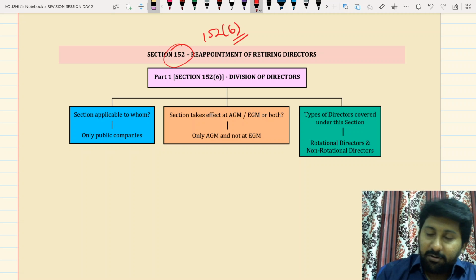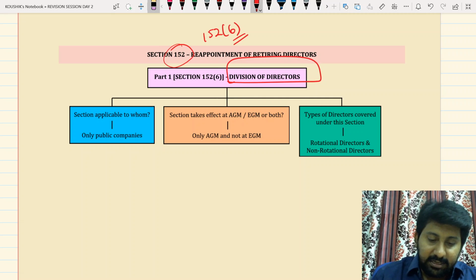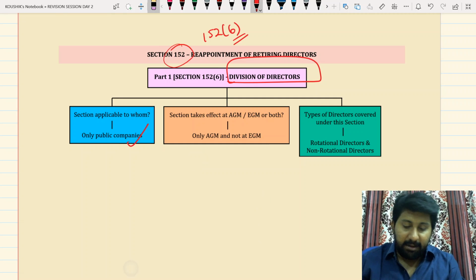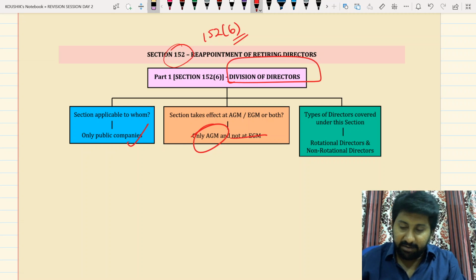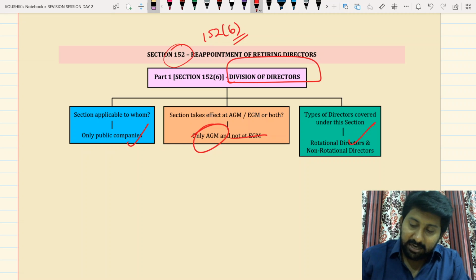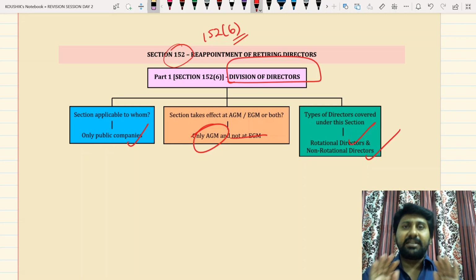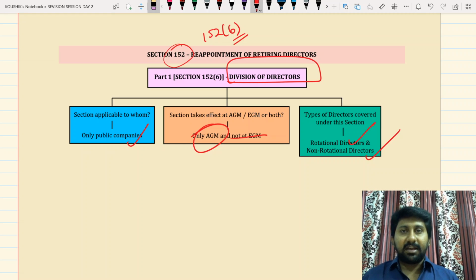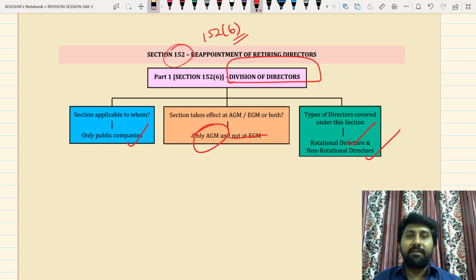So 152.6 is making a division of directors. The section is applicable only to public companies. It takes effect only at an AGM and not at an EGM. The types of directors covered are rotational directors and non-rotational directors. It is a very big section, so let's complete this in 10 minutes, because we have many other sections to cover. The total directors will be divided into two categories: rotational and non-rotational.